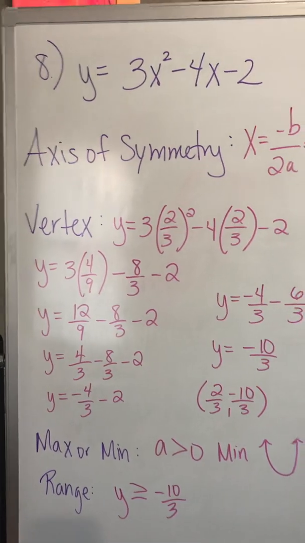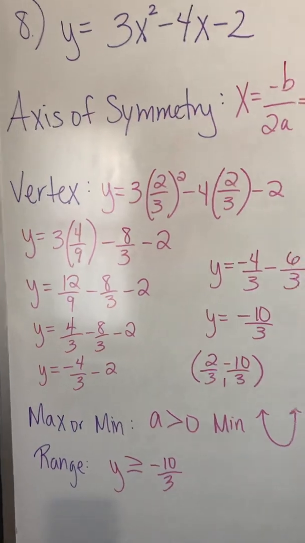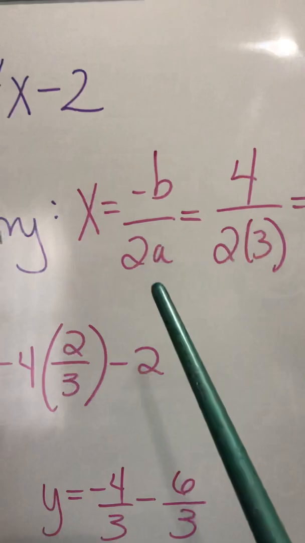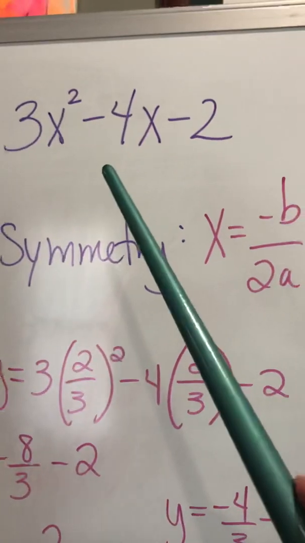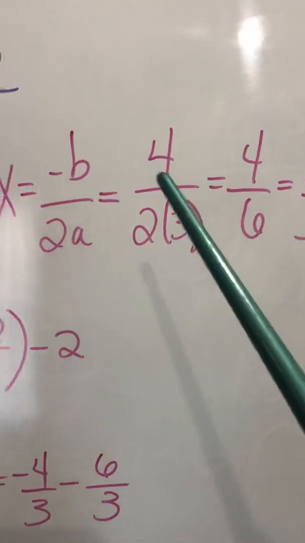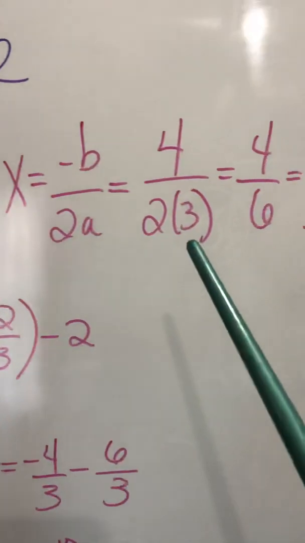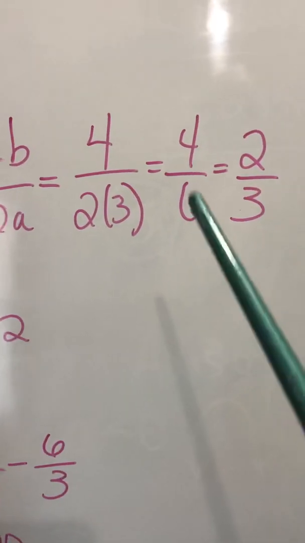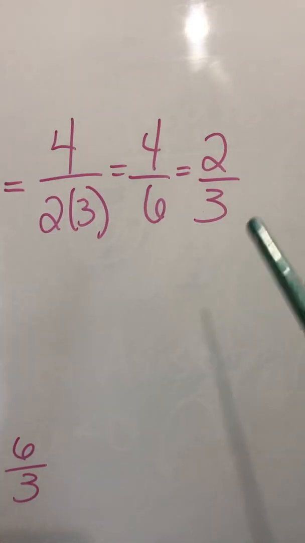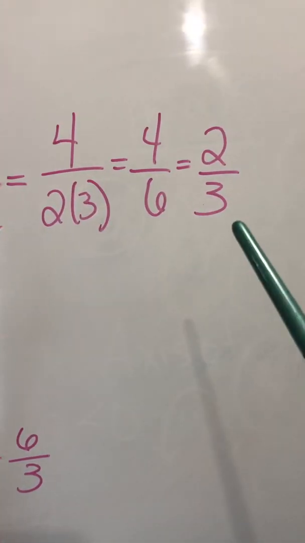For number 8, they gave you y equals 3x squared minus 4x minus 2, and you're trying to find the axis of symmetry. So you're going to do x equals negative b over 2a. b is negative 4, so negative times negative 4 gives you a positive 4 up here. And then 2 times a, so a for this equation is 3. Alright, so then 2 times 3 gives you 6. So then 4 over 6 you can simplify down to 2/3. Alright, so this is our x for our vertex, and it's also our equation for our axis of symmetry.